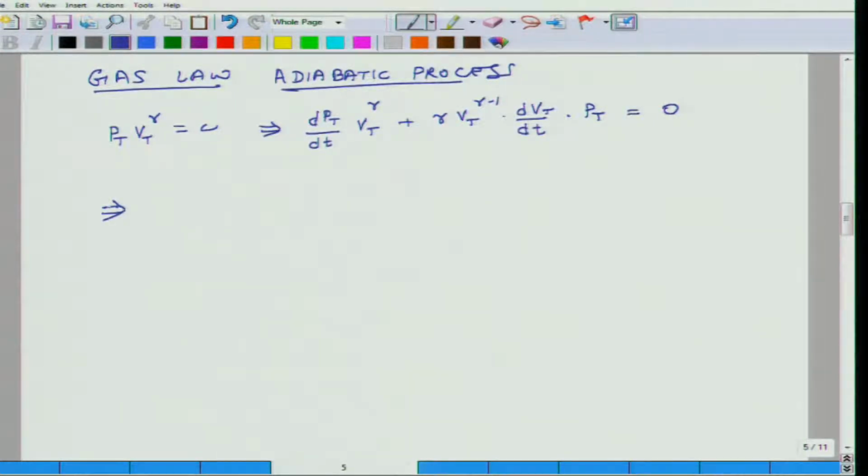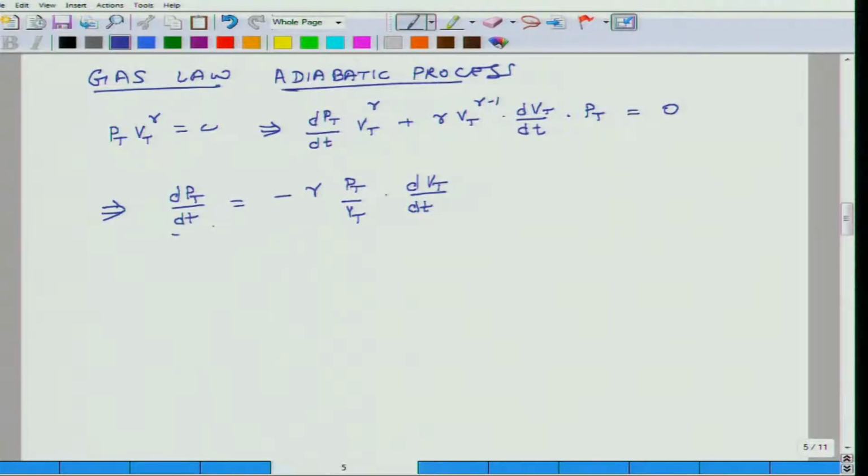Or I can further modify this as the derivative of pressure with time equals minus gamma Pt over Vt times the total derivative of volume with respect to time.